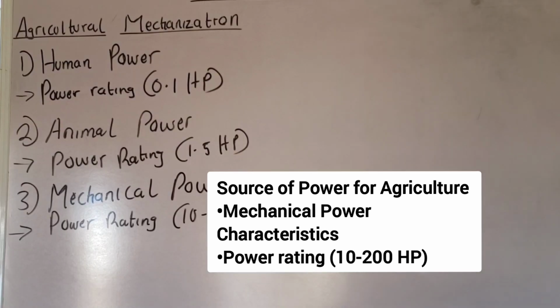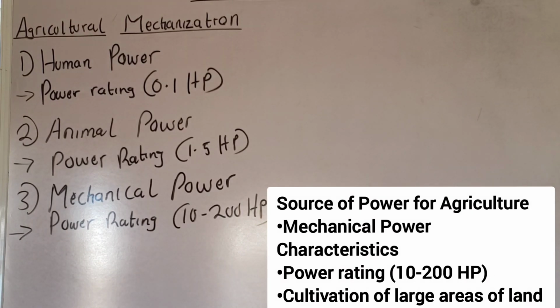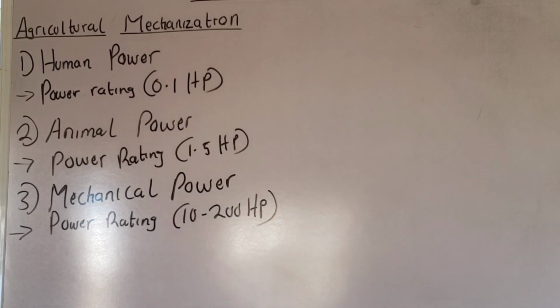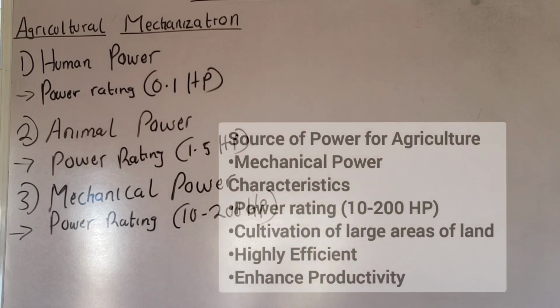So let's look at the characteristics of mechanical power. The first characteristic is their power rating, which is 10 to 200 horsepower. The second point is that with the aid of mechanical power, it is easier for the farmer to cultivate large areas of land. Point 3 is that it is highly efficient. Compared to human power and animal power, mechanical power is highly efficient. It reduces the time rate of doing work and also enhances productivity.